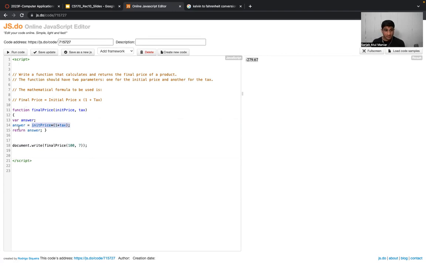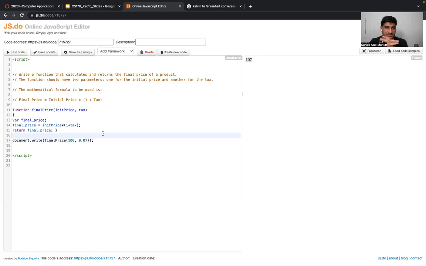It says final price equal to, if you want, I can just write it as final price, right? To make it more sensible or appropriate according to the naming convention. So final price equal to init price multiplied by, in the bracket, 1 plus tax, right? And I'm simply returning the final price. So while calling the function over here, I'm passing two parameters, 100 as the initial price and let's say 0.07 as the tax amount. And if I run the code, I'll get the output as 107.